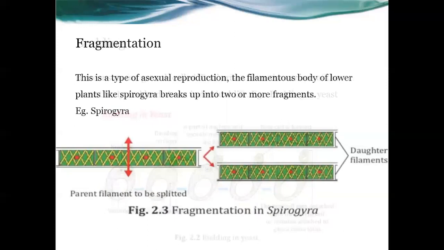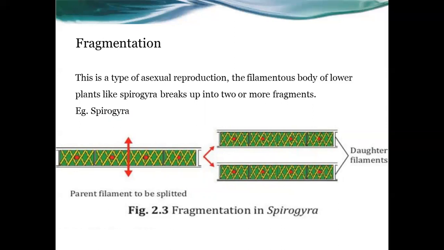The next process is fragmentation. This is another type of asexual reproduction. The body is filamentous, and the example given here is fragmentation in Spirogyra. Look at that, the body of Spirogyra looks like a filament shape. This filamentous body of lower plants, Spirogyra, comes under the category of lower plants. That means the filamentous body of Spirogyra starts to break up into two or more fragments,